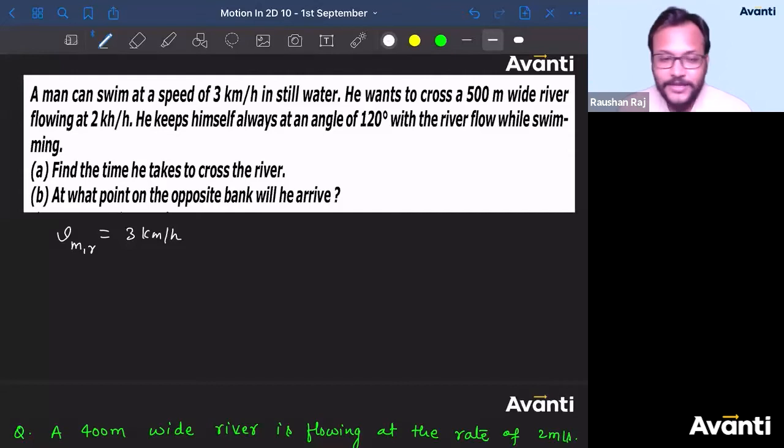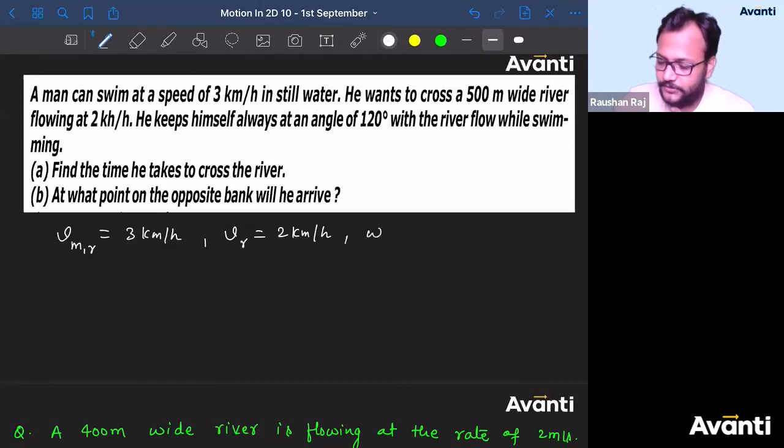He wants to cross a 500 meter wide river flowing at 2 km per hour. So what is VR? So guys, those who will be attentive today, I can give you this surety that you'll never get problem in riverboat problems if you attend today's class sincerely. Because we are going to solve some standard questions, and you'll never face difficulty in solving JEE Main numerical or NEET numerical from this topic. So thoda sa attentive रहना, be sincere and be responsive as well.